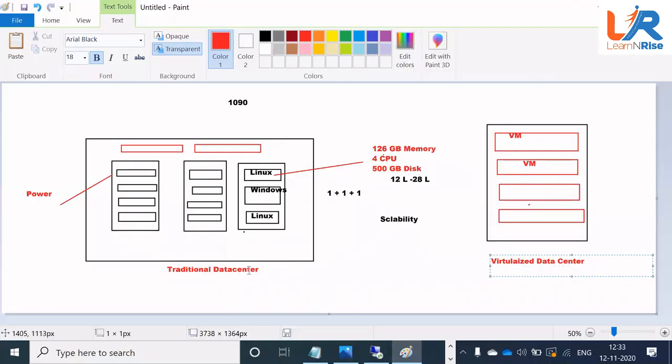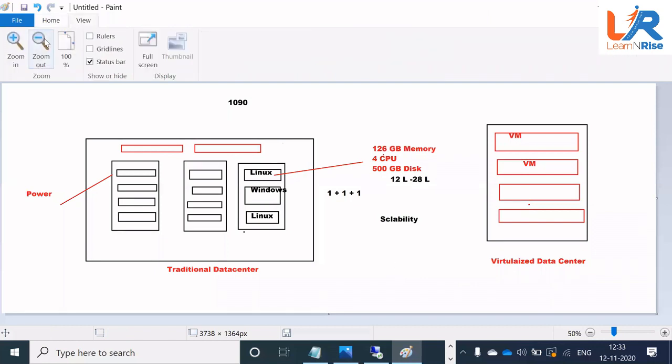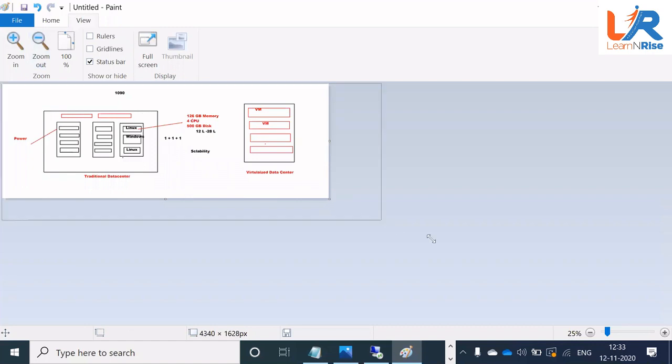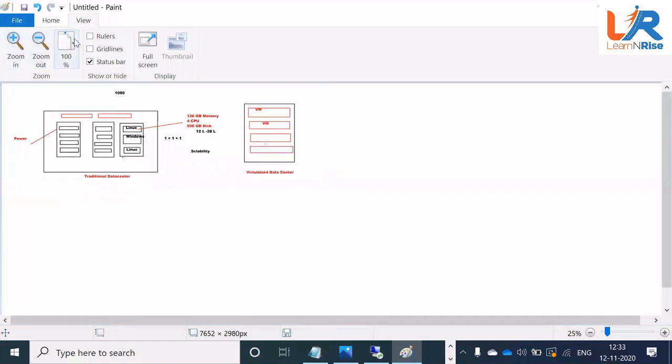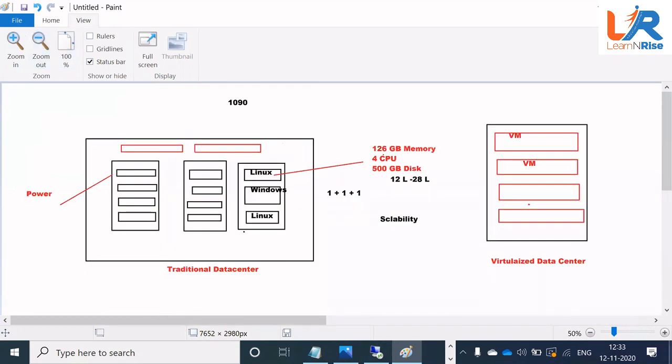While this installation is going on, in the meantime, let's get back to us. Understand that from the traditional data center, we have moved to the virtualized data center. Now, the next step that is going to come, even after the virtualized data center, is that in this virtualized data center, I am going to make everything virtualized.